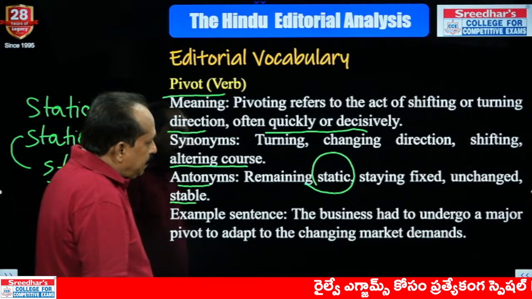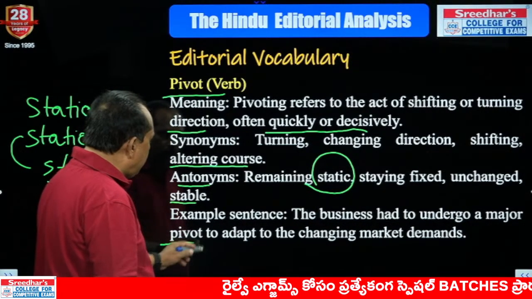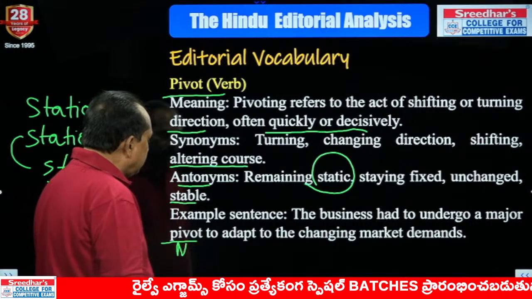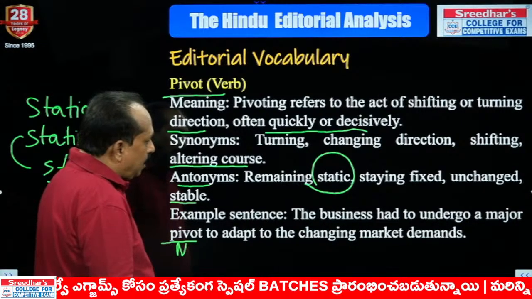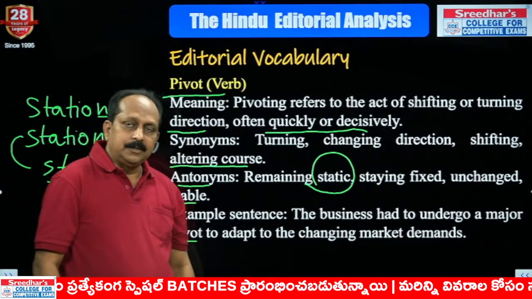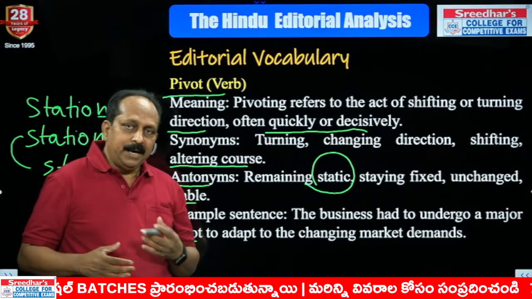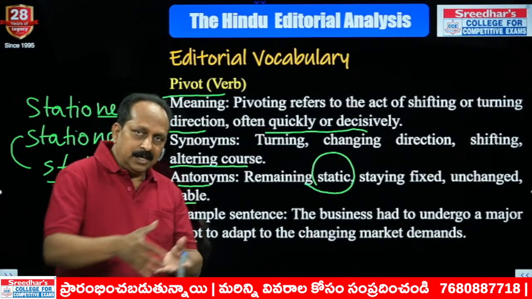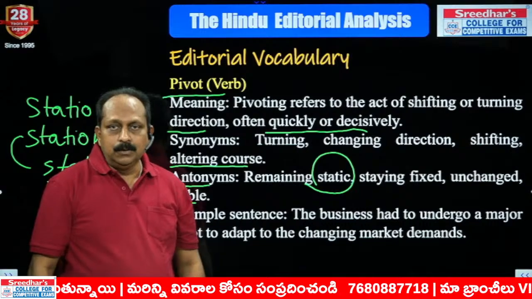Example: the business had to undergo a major pivot. Here it has been used as a noun, to adapt to the changing market demands. Markets are always dynamic, they keep changing. Based on the changing demands, the company has to change the course of action. Then we use the word pivoting.